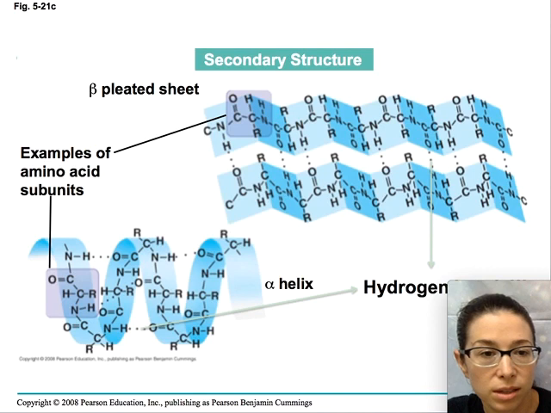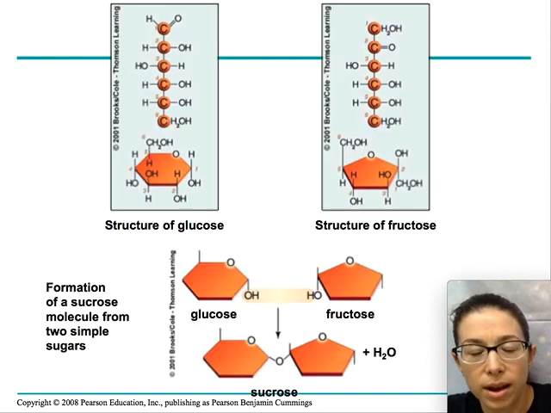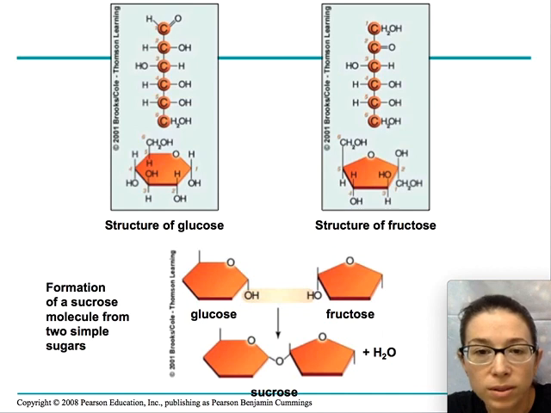So here's more proteins. I'm just showing you more complex diagrams of what a protein looks like. Okay, what else are we made out of? We're made out of fats, proteins, water, salts, sugars, so carbohydrates, right?